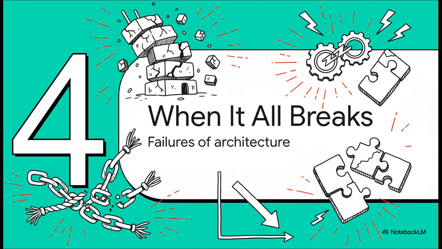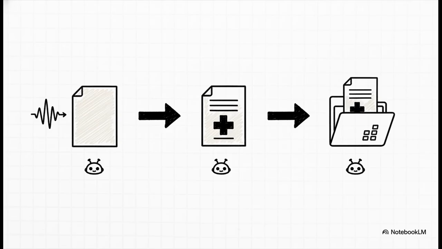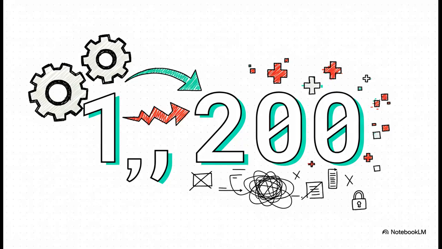So why does any of this actually matter? Because without these layers, without the protocols and the frameworks, things go wrong. And they go wrong in very visible and very expensive ways. Let's take a look at a healthcare example. A hospital system set up a chain of agents to process clinical documents. It was super simple. One agent for transcription, one for medical coding, and a final one to integrate everything into the patient records. And the system worked perfectly for weeks.